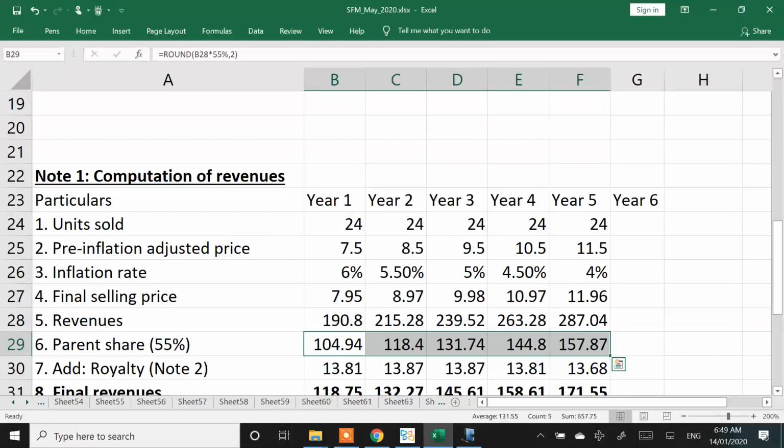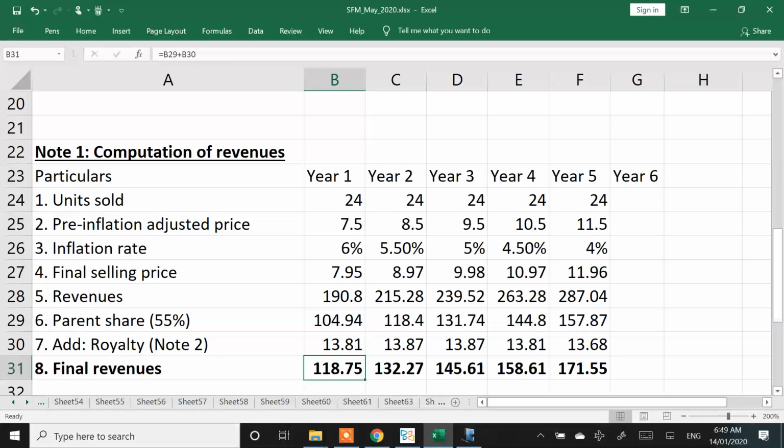I think ICAI has done it on the final number. That's what I think. Royalty is anyway an expense of the subsidiary, but it's an income of the parent, so I'm not bothered about that point. So parent is going to get 104 crores, parent is going to get 13 crores. Against this 104 crores, parent will spend 40%, or the joint venture partner has to spend 40%. I think the institute has done it on the final revenues. That's what I remember. I may be wrong also, but the production cost question says it is 40% of the revenues. That 40% can be on this number, and it can also be on the final number.